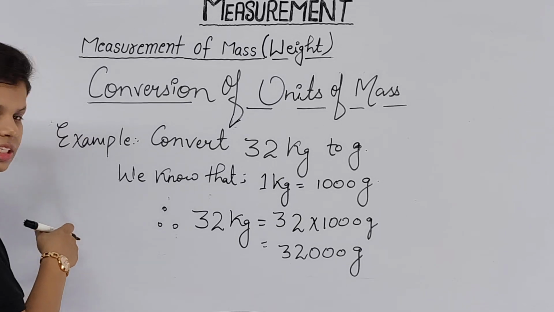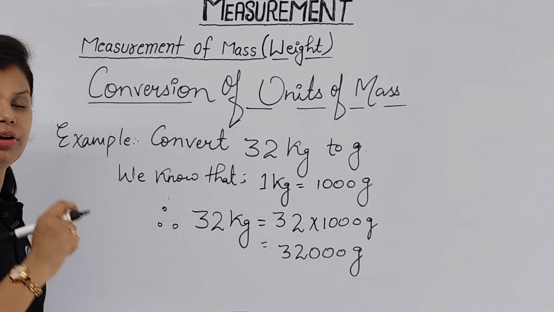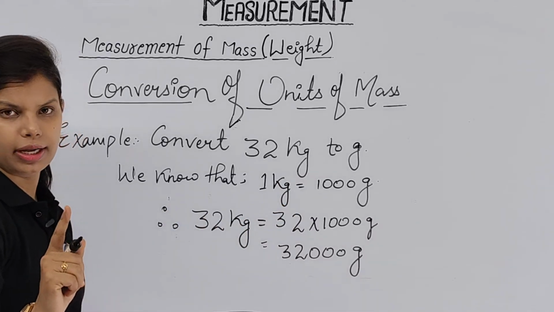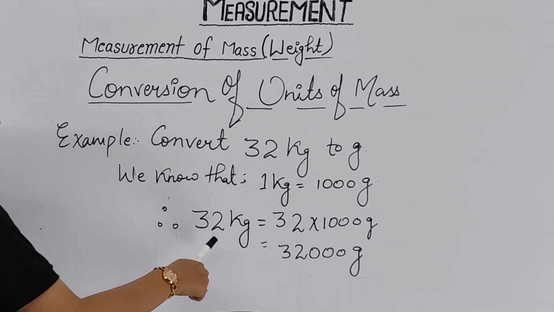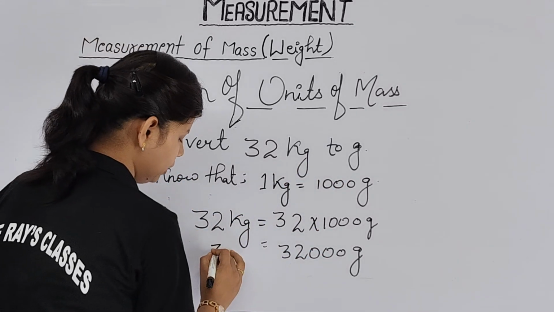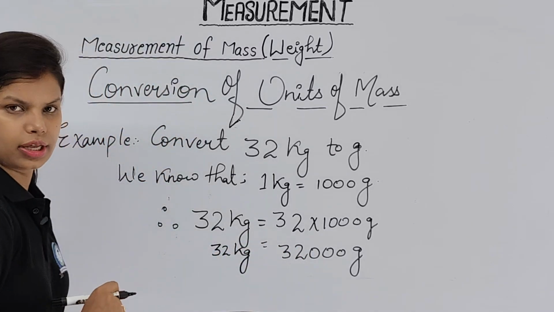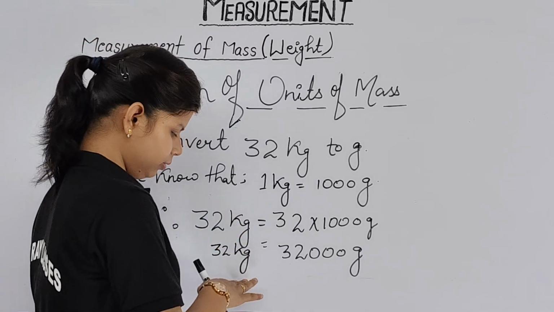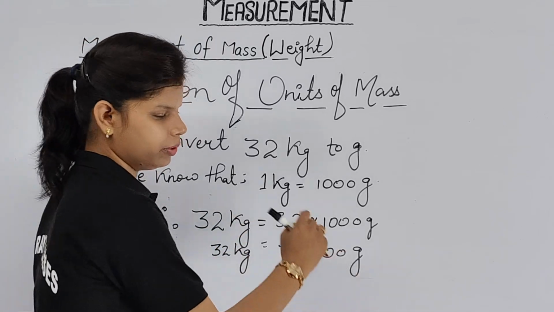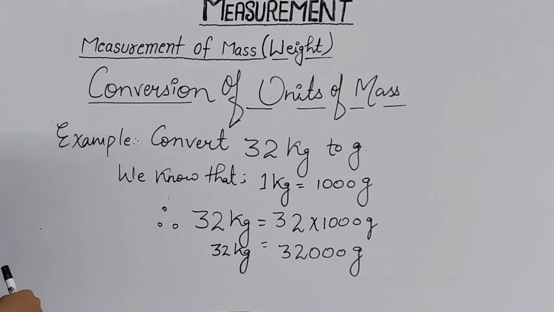So in that video you learned, as the second point we wrote in our previous slide, that when we convert a bigger unit to a smaller unit, we use the operation multiply. We use the same operation here, and we find that 32 kg equals 32,000 gram. Both values are the same, only the difference is in their unit. This is your bigger unit and this is your smaller unit. Clear, no? Please make a note of it.